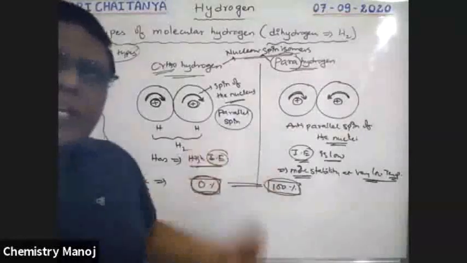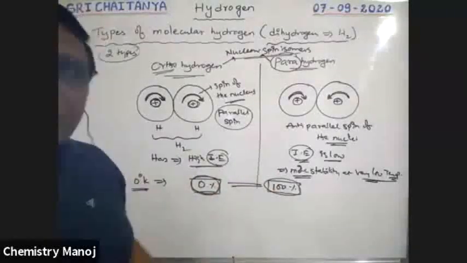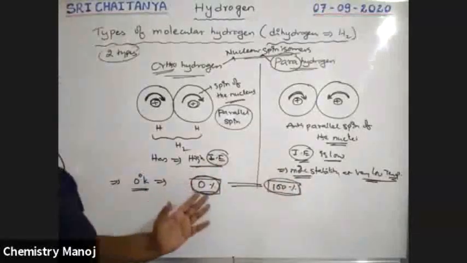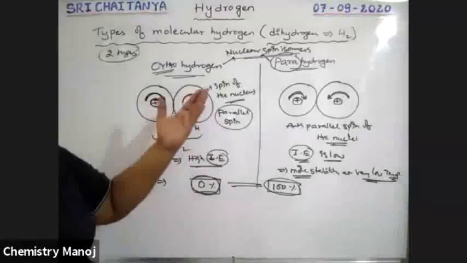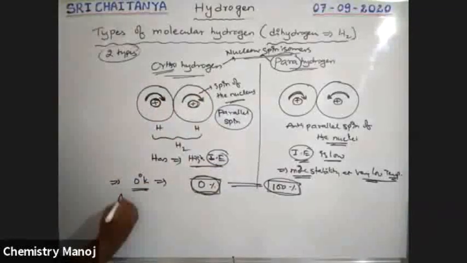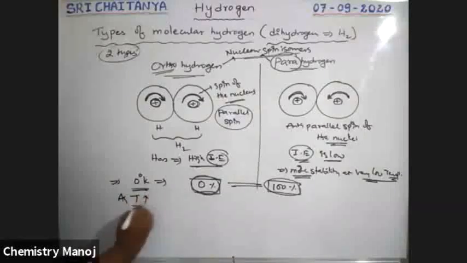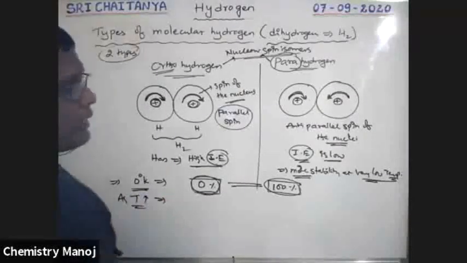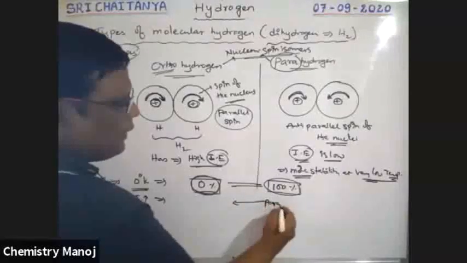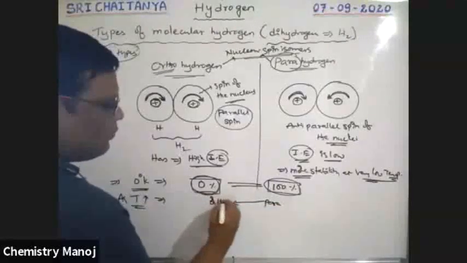As the temperature increases, automatically this parahydrogen is converted into orthohydrogen. The percentage of orthohydrogen increases and the percentage of parahydrogen decreases. As temperature increases, para changes to ortho.